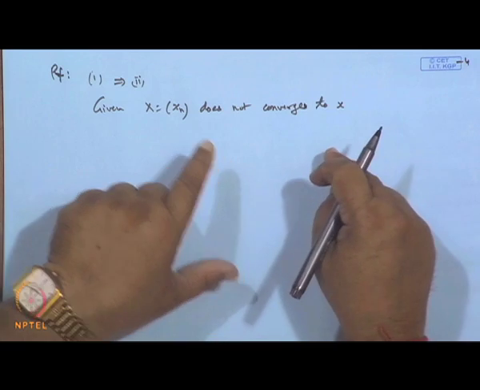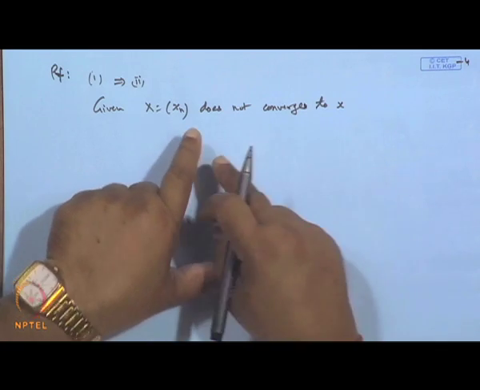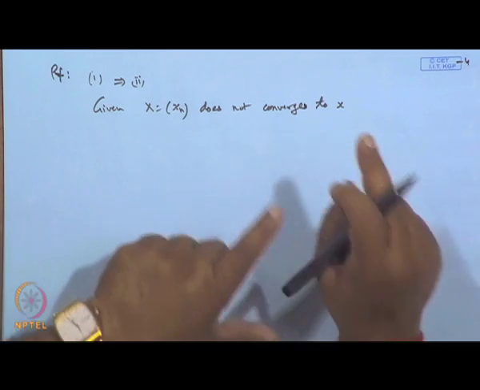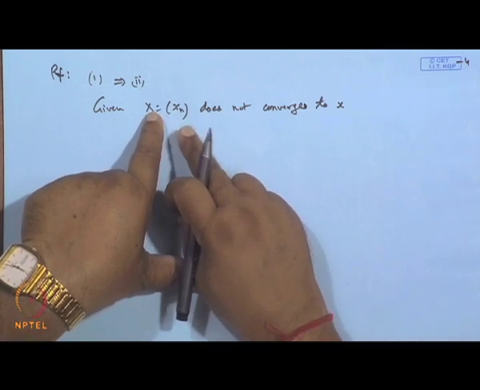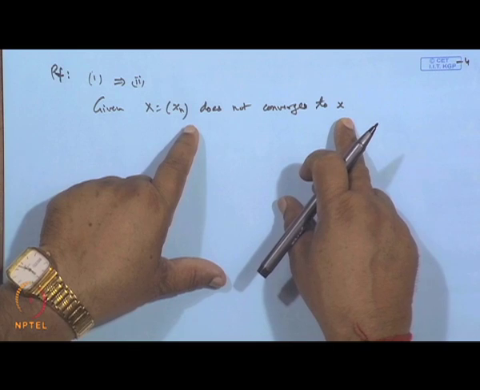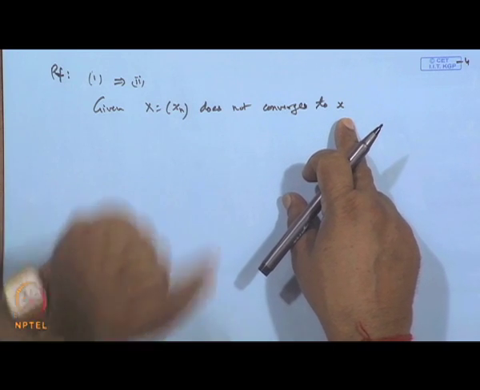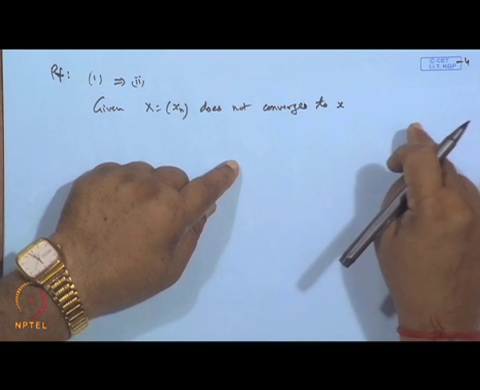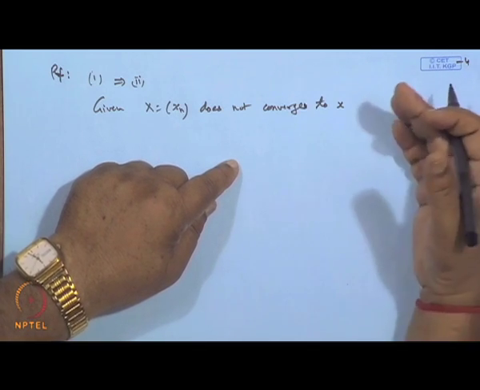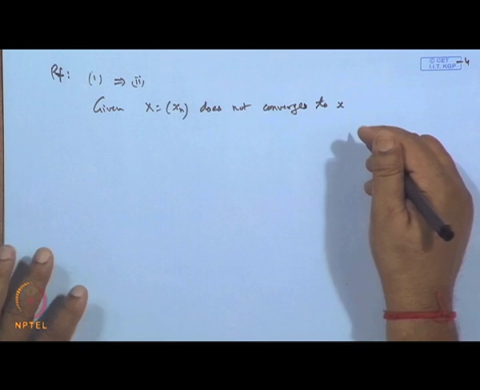For convergence, for any epsilon greater than 0, there will be a k such that for all n greater than k the difference is small. But if it does not converge, we can identify an epsilon naught, and corresponding to the epsilon naught we can identify the terms of the sequence where it violates the condition of the neighborhood.